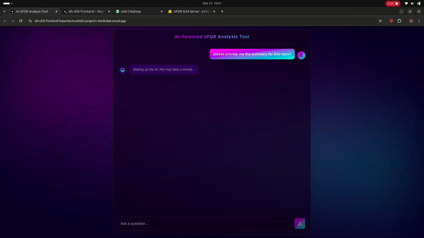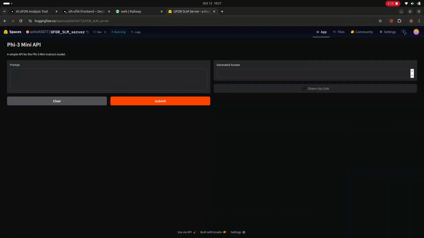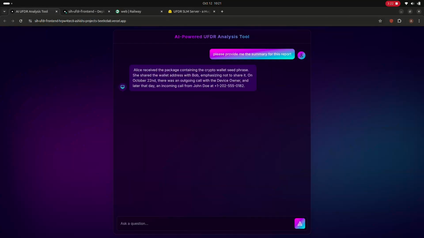What is happening is that we are running everything on free server limitations. We are running everything on free resources, like the UFDR SLM server on Hugging Face Spaces, the backend and the front end, all on free tier services. That's why it's taking this long.